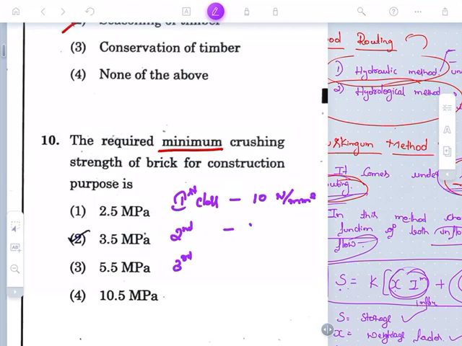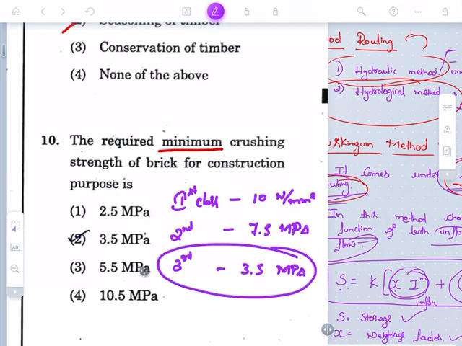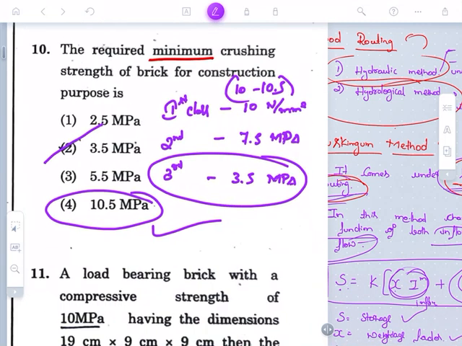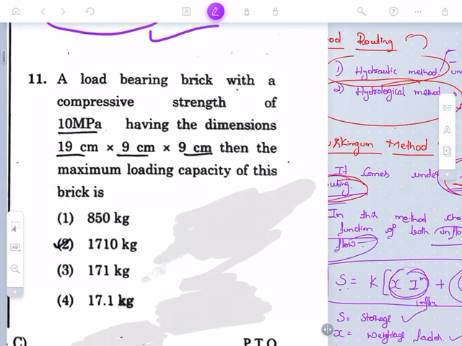For second class brick it is 7.5 MPa, and for third class brick it is 3.5 MPa. Third class brick is the brick we use in normal construction of residential as well as industrial buildings. So this is the minimum; below this it is not suitable for construction purposes. They have given the maximum as 10 to 10.5. Okay, let me move on to the next question.